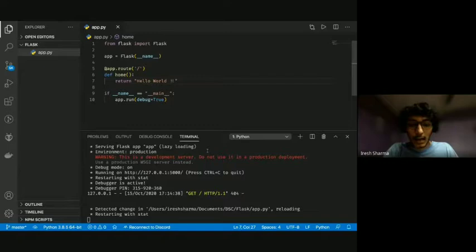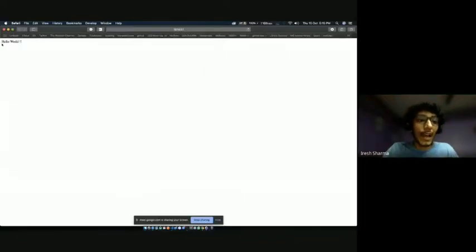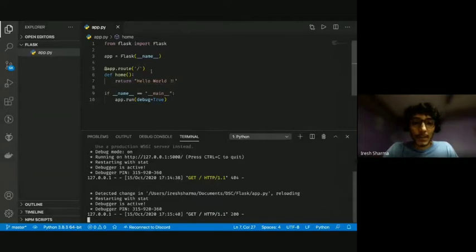Save it, and now let's go back to that link. Now if I go to this link, you can see we have hello world here. So we did not get a 404 or not found error because now we have defined the home route, right?